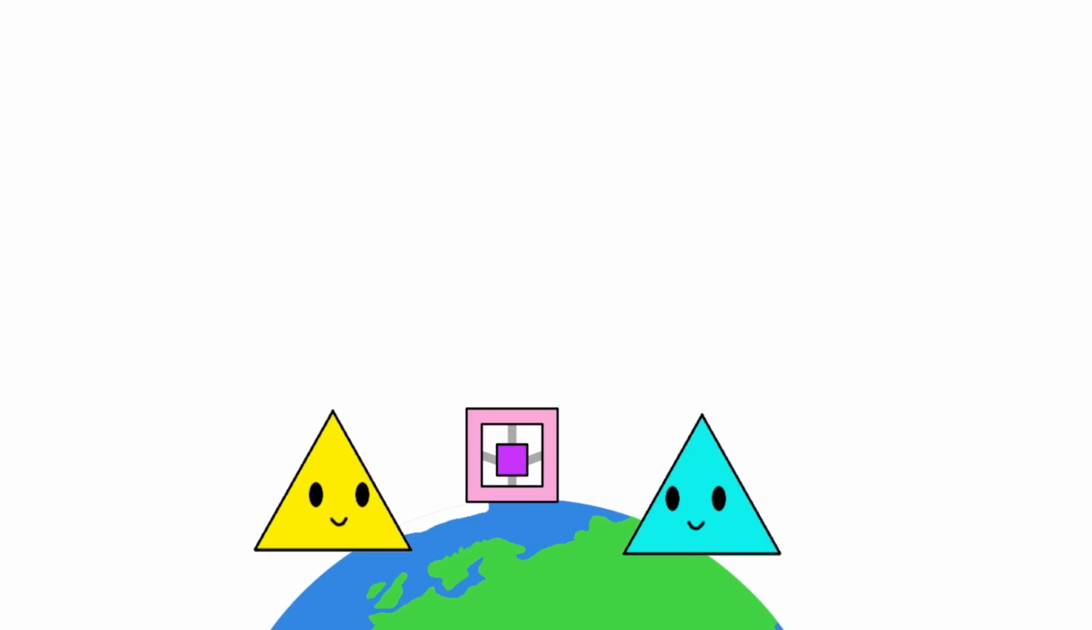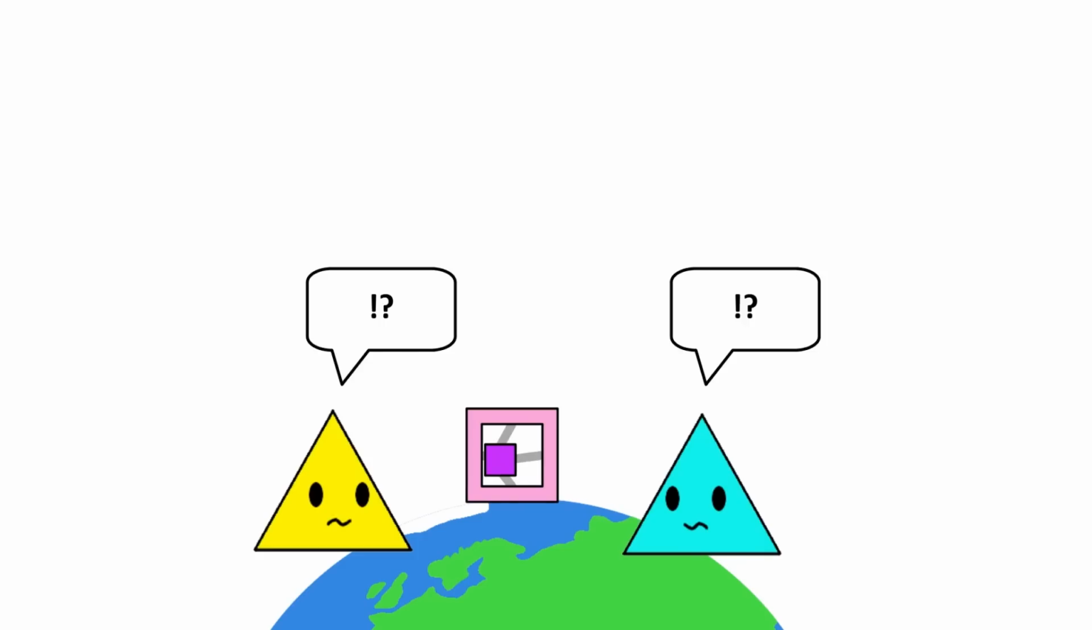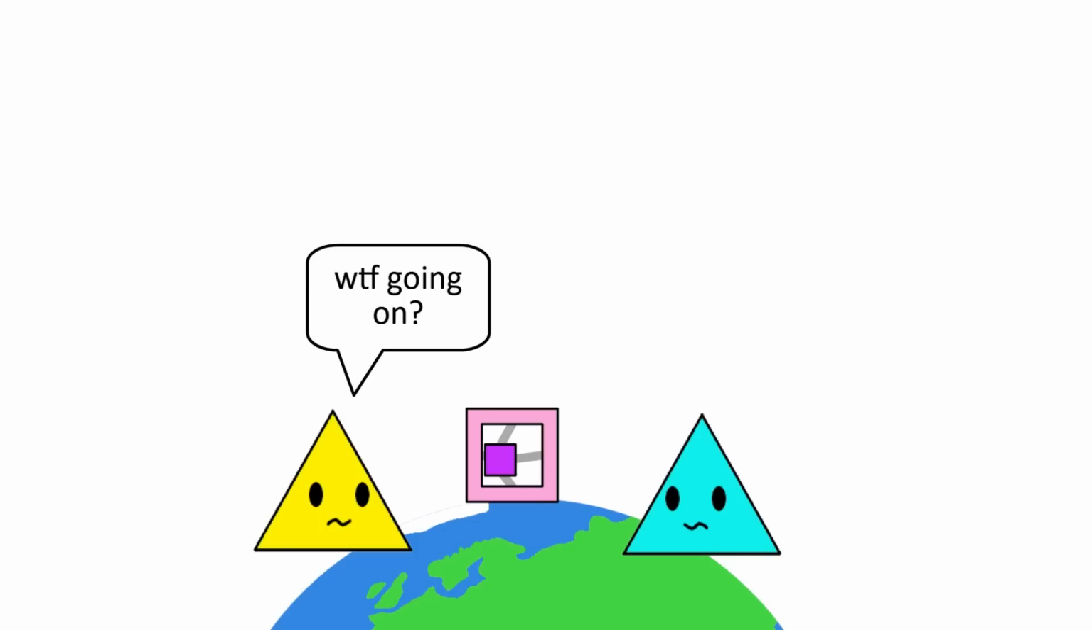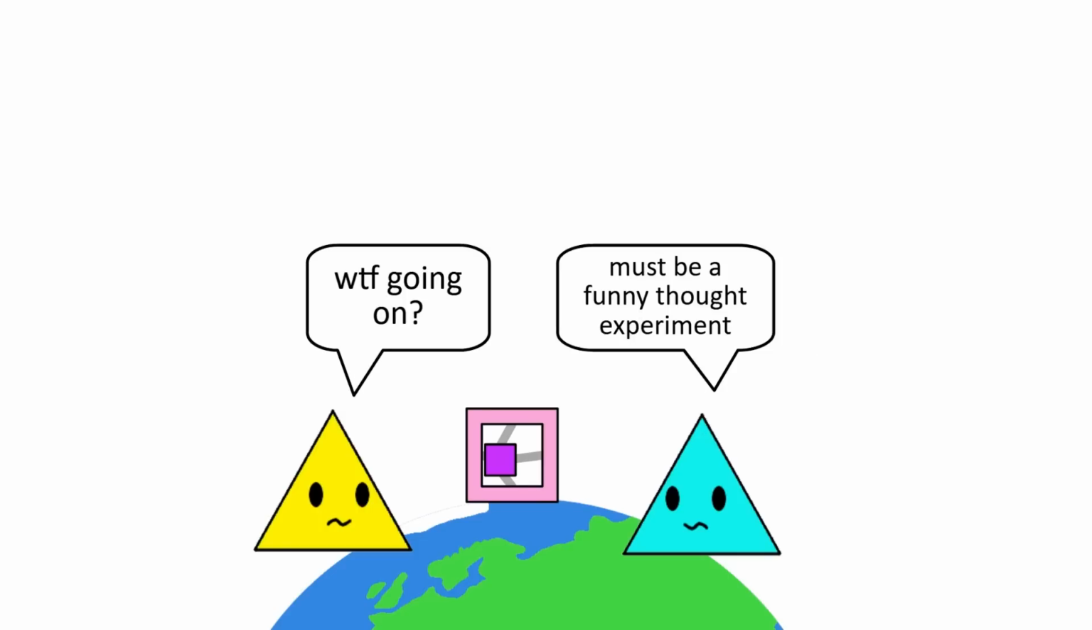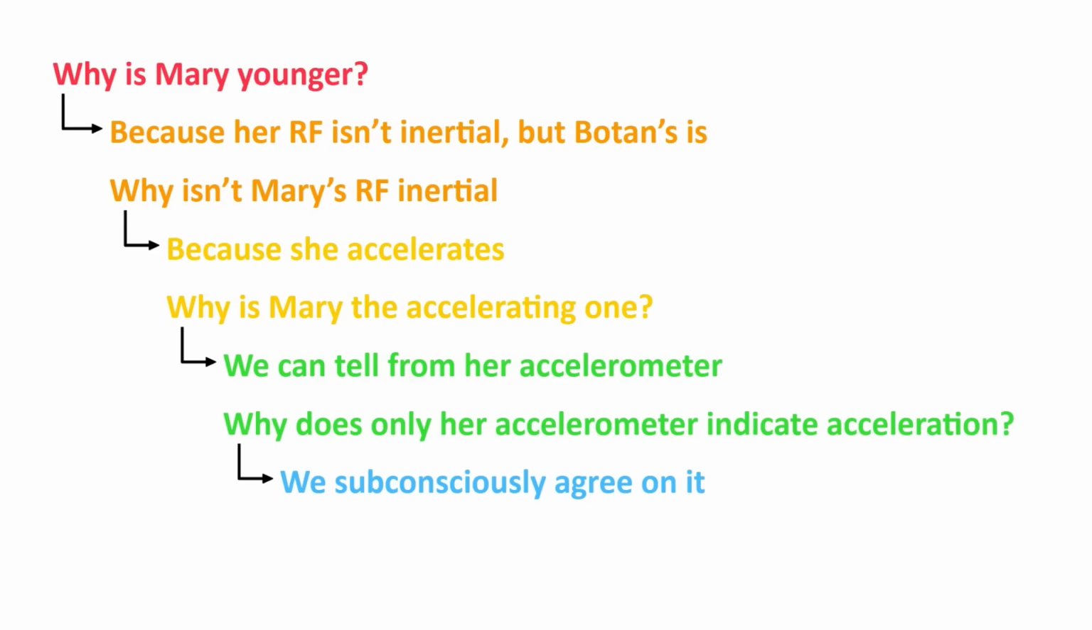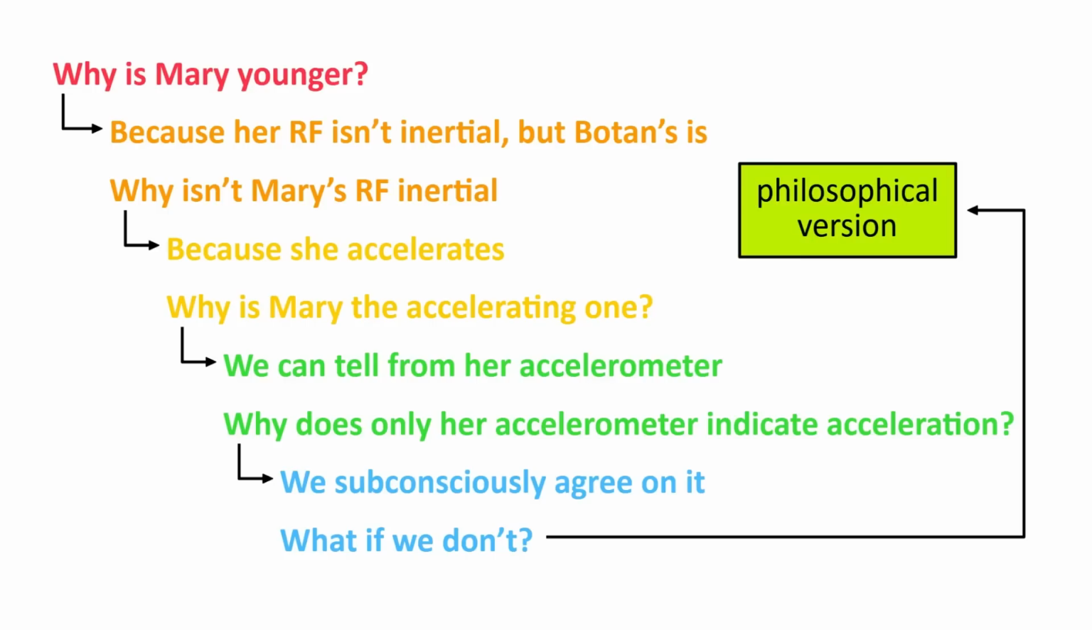And in real life, here on Earth, we don't just inexplicably accelerate unless we're in an accelerating reference frame, such as a spaceship. Due to this, it's pretty much subconsciously agreed upon that the space twin accelerates and the Earth twin doesn't. But what if we don't subconsciously agree on it? Well, this is how we get the third version of the paradox, the philosophical version.